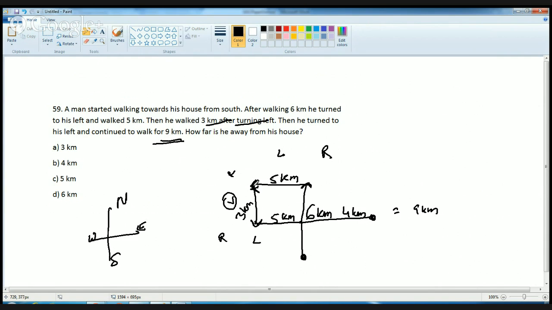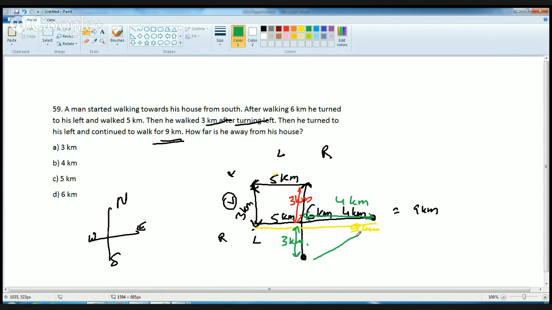Now I can easily calculate, since this is 3 kilometers. This section would again be 3 kilometers. This whole is 9 kilometers, of which this is 5 kilometers. So I can say that the remaining section is 4 kilometers. Now I know this is 4 kilometers and this is 3 kilometers. Since total is 6, above one is 3 and below one is 3, and this is 4.